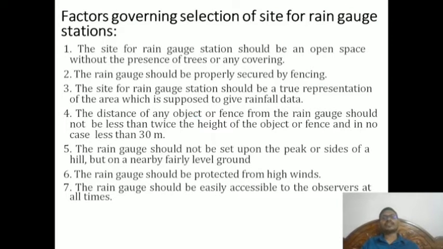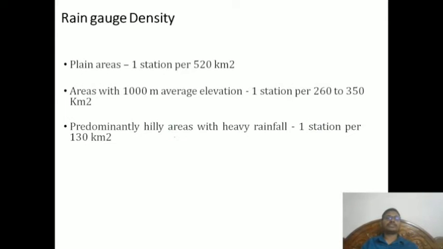Now, factors governing the selection of the rain gauge. There are many factors, but the main important one is that the distance of any object from the rain gauge should not be less than twice the height of the object, or in no case less than 30 meters. This is one of the important things we can see.